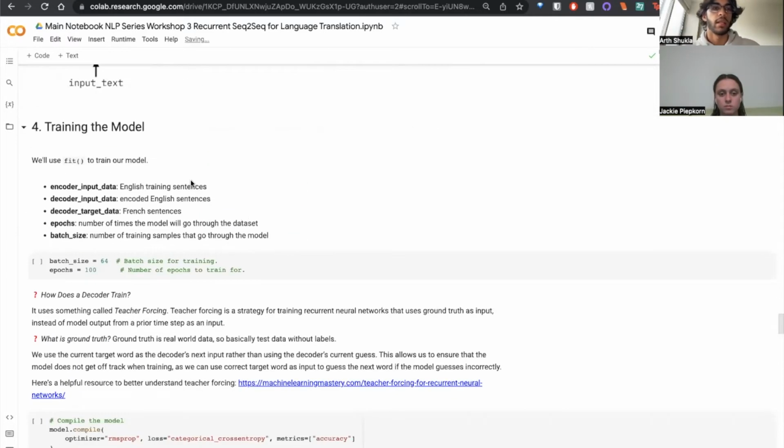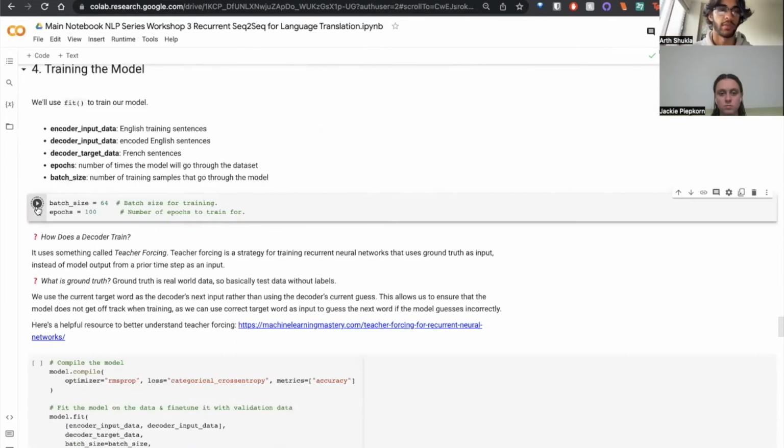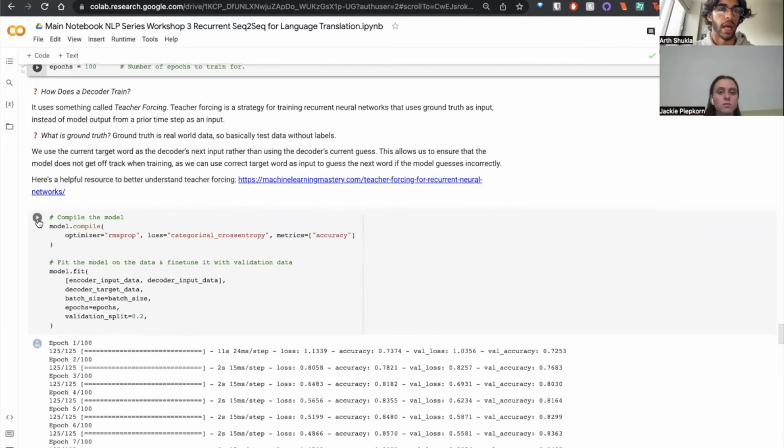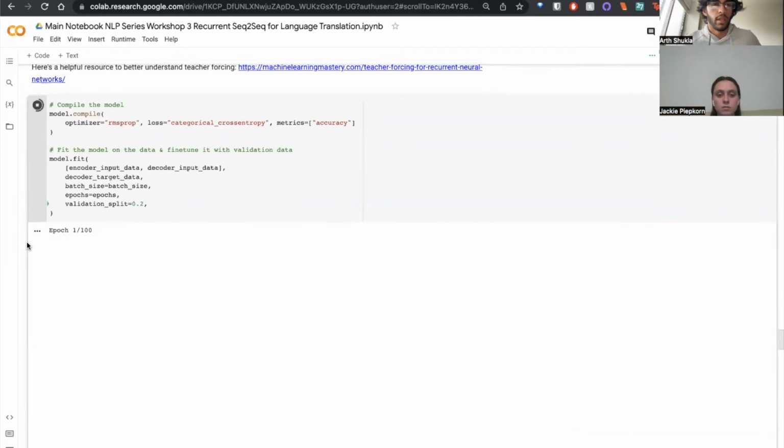Okay, now that we've built our model and we understand it on a sort of large level, we can start training. For training, we're going to have a batch size of 64 and a number of epochs of 100. If you want to mess with these numbers on your own, feel free. That should change how your model compiles and trains. Now, before we start explaining how the training works, we're going to go ahead and run this cell. And after it takes a couple seconds to get started, we should notice that the epochs will take very little time to train, but give it a second.